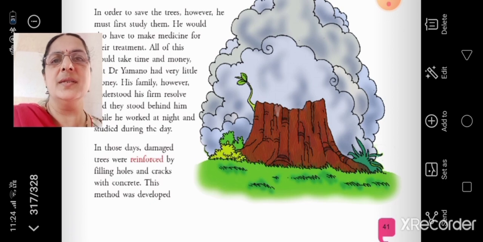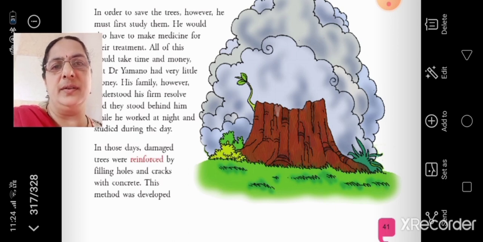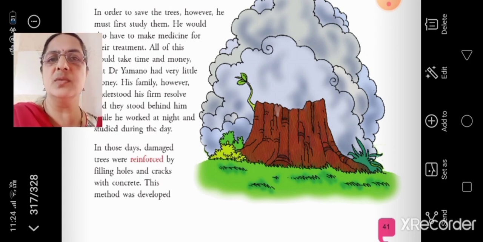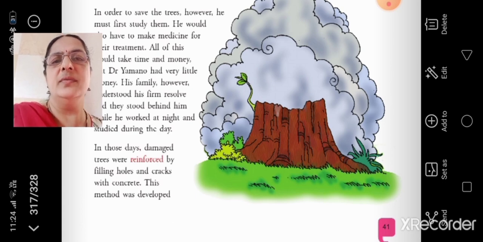In those days, damaged trees were reinforced by filling holes and cracks with concrete. This method was developed. I will continue. So in those days, how the damaged trees were treated is, they were strengthened. Reinforced means we learn the word as strengthened.